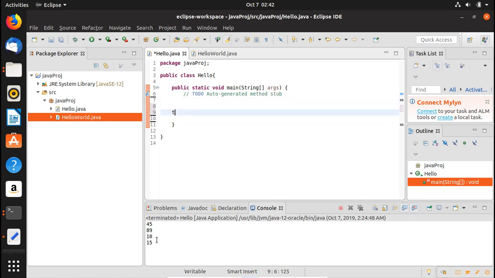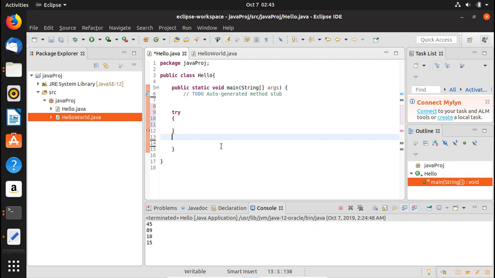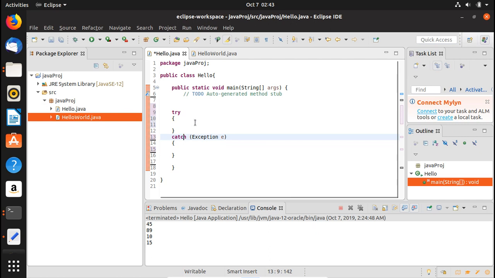In the matter of exceptions, you have a try-catch block. Here you can see that it is giving an error because it is expecting a catch block. So here you are going to have a catch block. You write catch, and then you write Exception, and you have the e here, the object of exception, and after that you have brackets, and you can see that the error has gone.